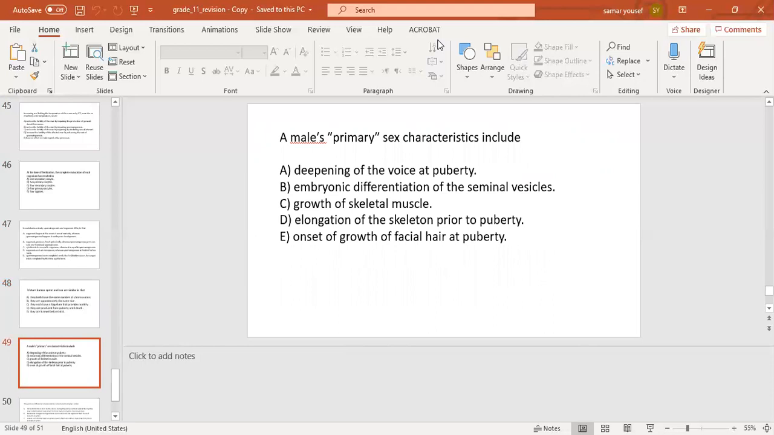The next question: male primary sex characteristics include number A, deepening of the voice at puberty, number B, embryonic differentiation of the seminal vesicles, number C, growth of skeletal muscle, number D, elongation of skeletal bones prior to puberty, number E, onset of growth of facial hair at puberty. The correct answer will be number B, embryonic differentiation of the seminal vesicles.